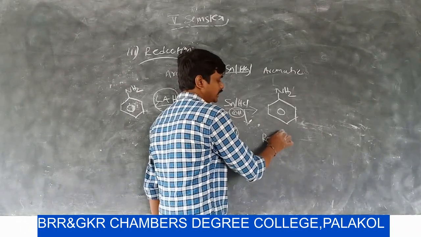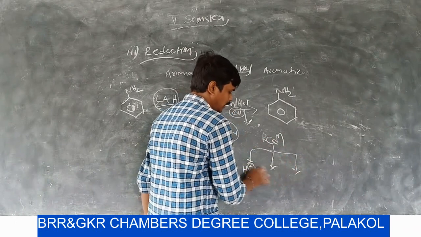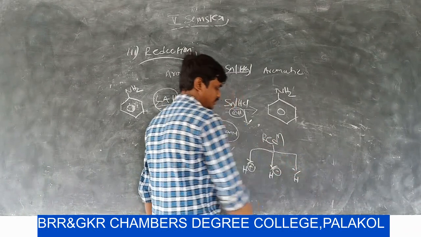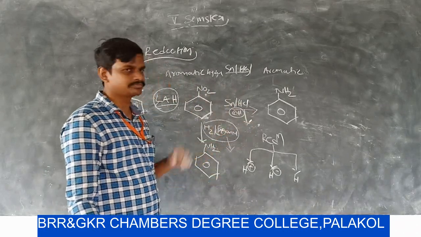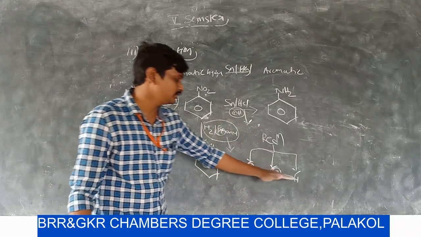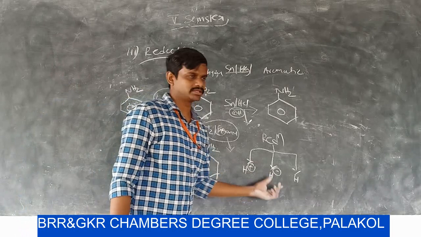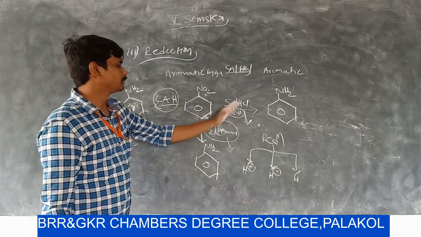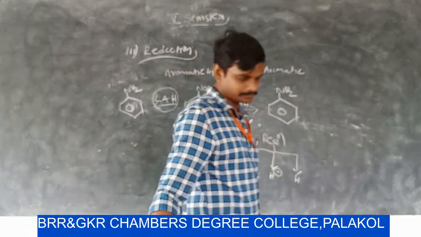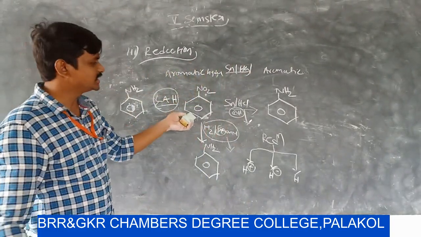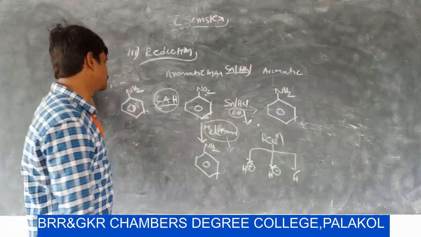Reduction means addition of hydrogen. Here hydrogen may be involved in the addition reaction as H plus, H minus, or a hydrogen atom. In this reaction hydrogen is involved as H plus. In this reaction the hydrogen is involved as an H atom. In this reaction the hydrogen is added as H minus. So by using all these three reagents, you can produce amines. Nitrobenzene is converted into aniline by using these three reducing reagents.